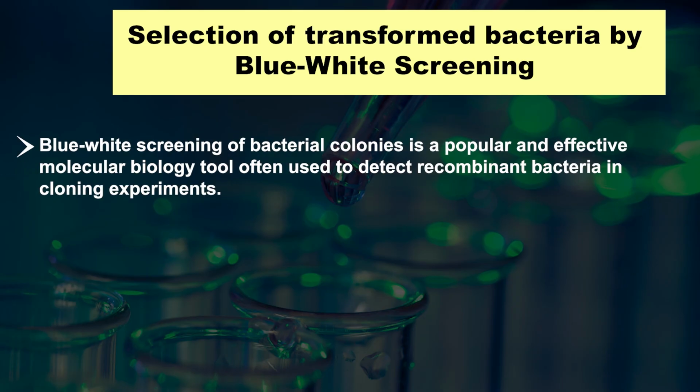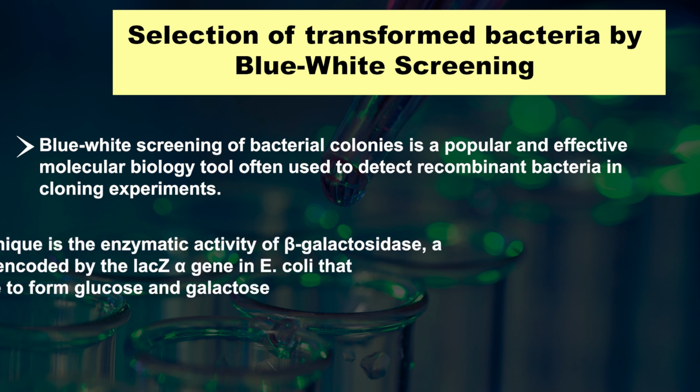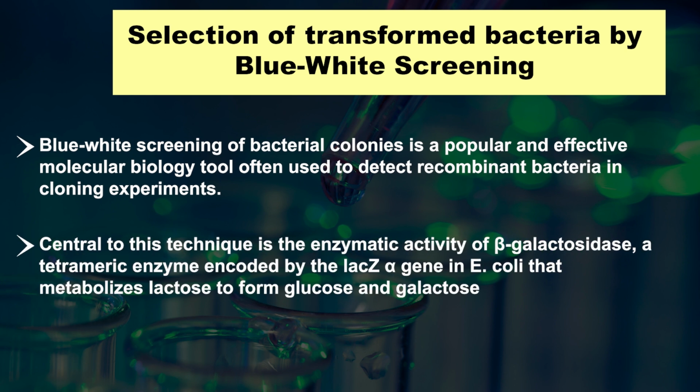Blue-white screening of bacterial colonies is a popular and effective molecular biology tool often used to detect recombinant bacteria in cloning experiments. Central to this technique is the enzymatic activity of beta galactosidase, a tetrameric enzyme encoded by the lacZ alpha gene in E. coli that metabolizes lactose to form glucose and galactose.